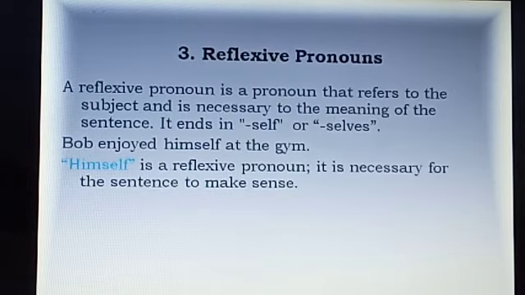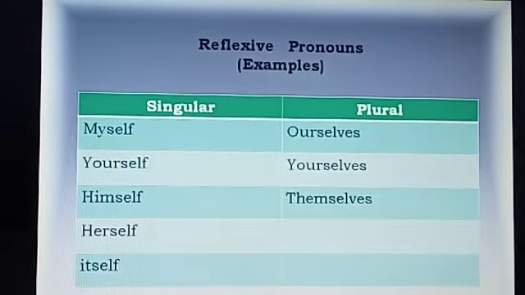See the example. Bob enjoyed himself at the gym. Himself is a reflexive pronoun here. It is necessary for the sentence to make sense. These are the examples of reflexive pronouns. Myself, yourself, himself, herself, itself, ourselves, yourselves, and themselves.